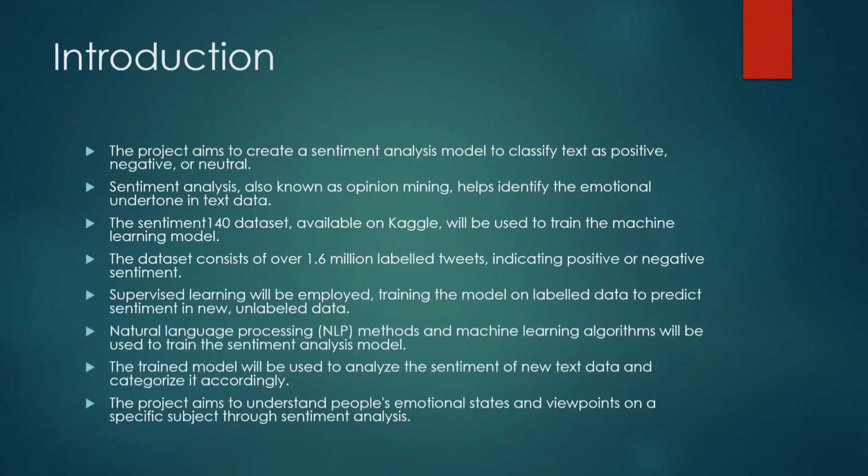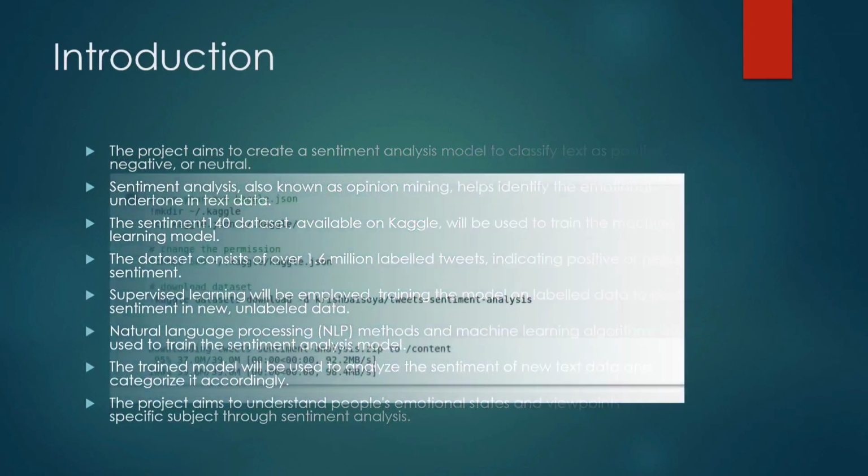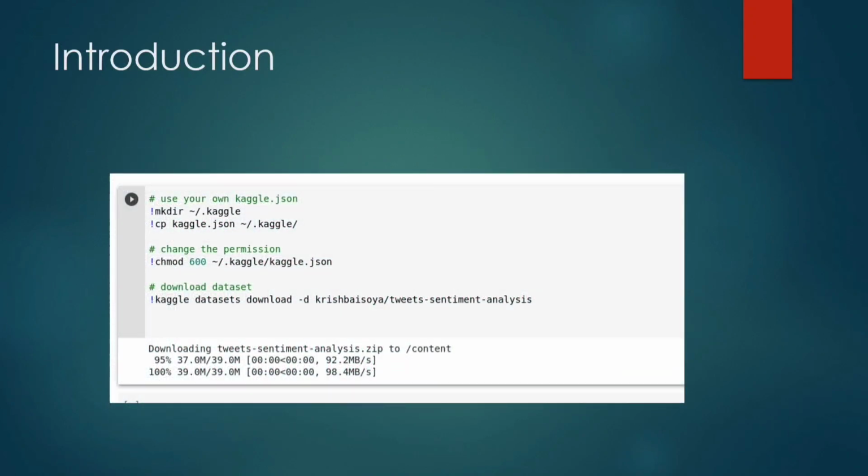In the sentiment analysis model, the data will be trained by using two methods. One is natural language processing, and the other one is machine learning algorithms. The new text data will be trained using this model, and it will be categorized accordingly. This project states the emotional state and the particular point of view on a particular subject through sentiment analysis. So next, here you can see that it is an IPYNB file. Here you can see that we downloaded the data set from Kaggle.